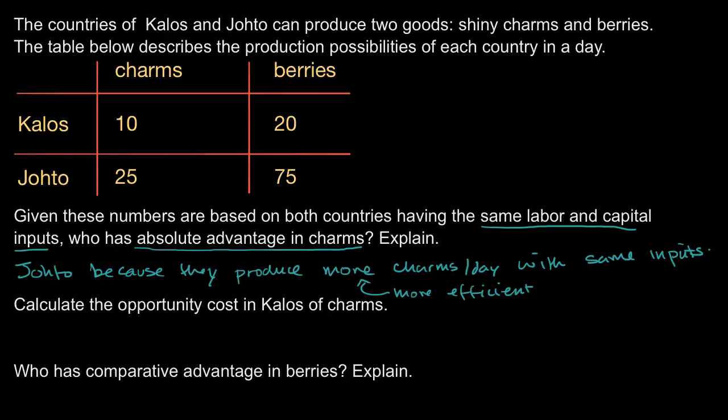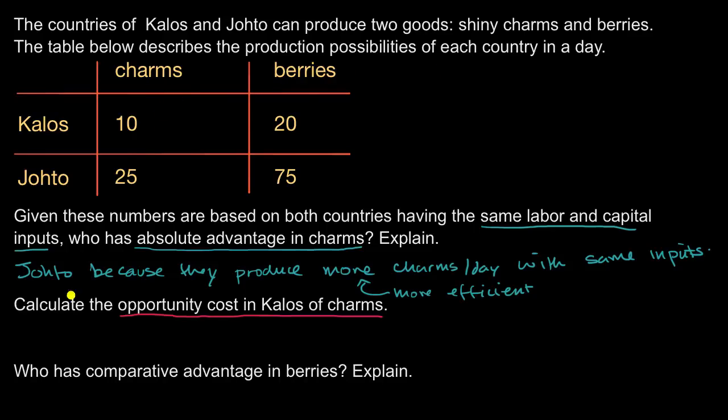All right, next question. They say calculate the opportunity cost in Kalos of charms. So the opportunity cost in Kalos of charms. So when Kalos decides to produce 10 charms, they're trading off 20 berries. Or another way of thinking about it, it costs them 20 berries to produce 10 charms.